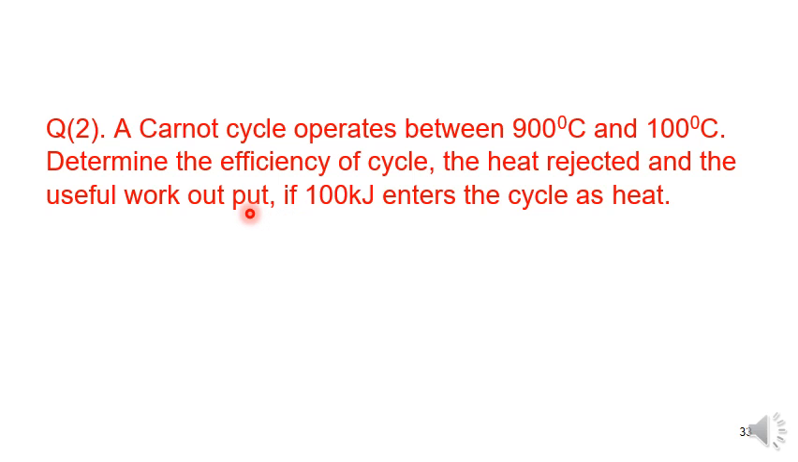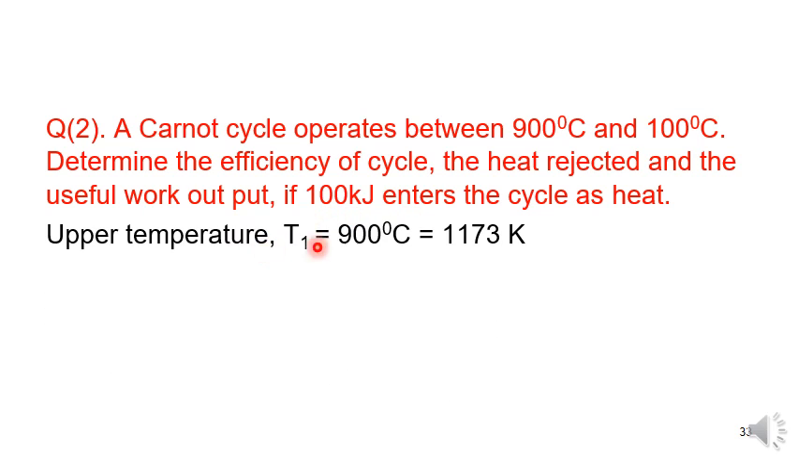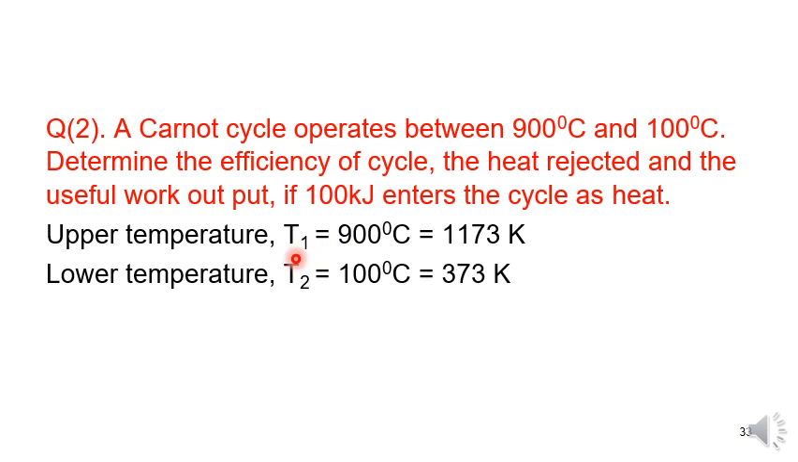So W is equal to Q1 minus Q2. If 100 kilojoules enters the cycle as heat, enters means we are giving heat to the cycle, so 100 kilojoules represents Q1. Of the two temperatures, you have to remember that the higher temperature is represented by T1. For the lower temperature T2, we convert 100 degrees centigrade into Kelvin, and for 900 plus 273, we get 1173 Kelvin.